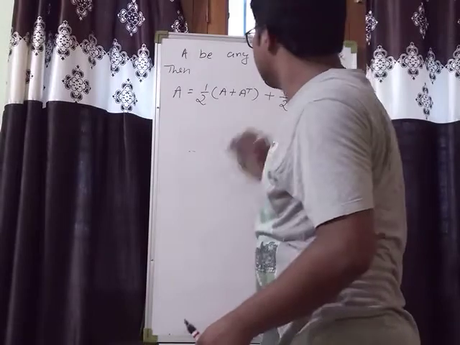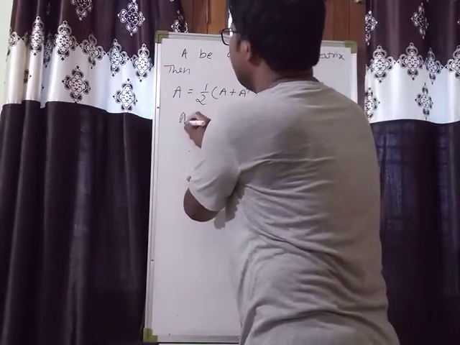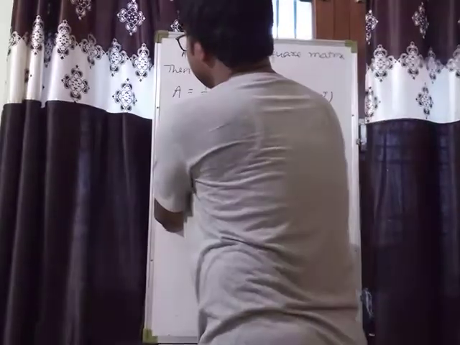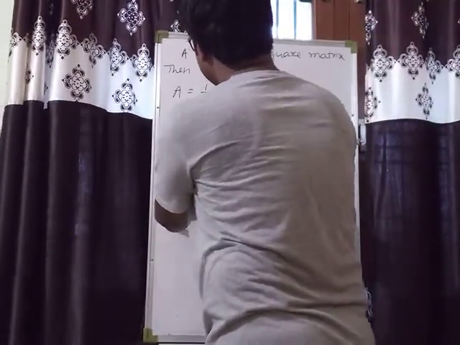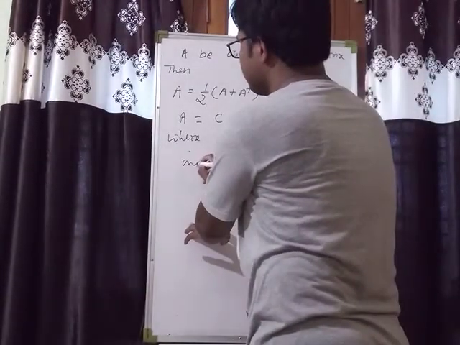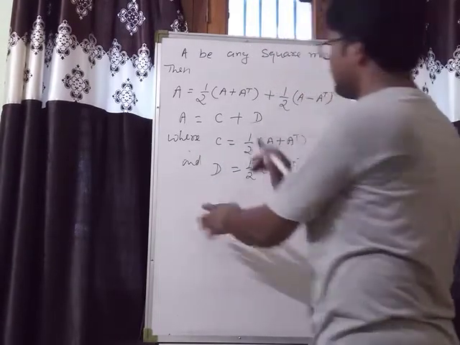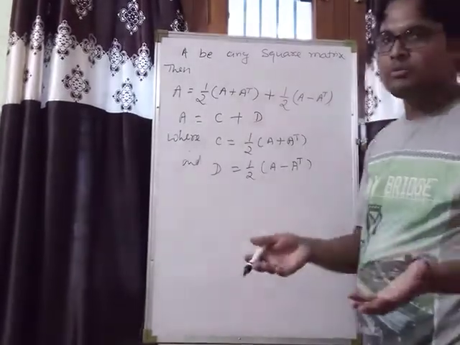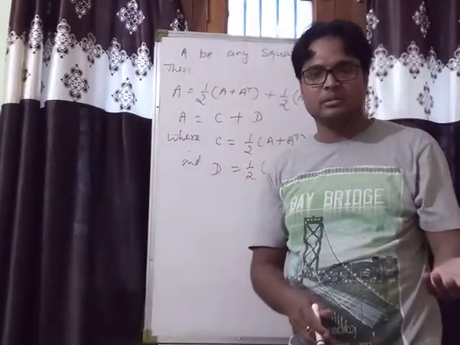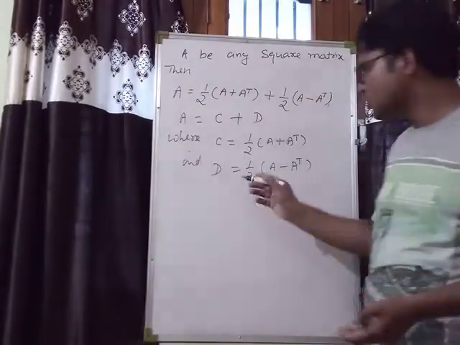Okay, see, now suppose that A is equal to C plus D, where C is half of A plus A transpose and D is half of A minus A transpose. Okay, now we can easily prove, क्योंकि अभी recently हमने प्रूव किया है कि A plus A transpose क्या है, सिमेट्रिक मैट्रिक्स, तो उसमें एक कांस्टेंट से मल्टीप्लाई किया गया, so it will be also a symmetric matrix. I am going to prove this.